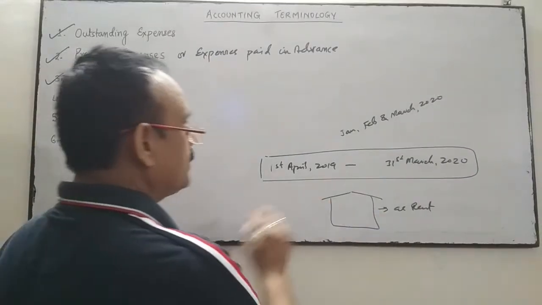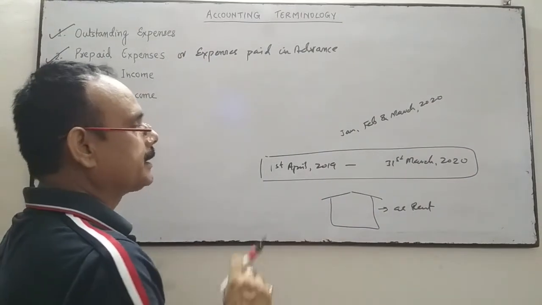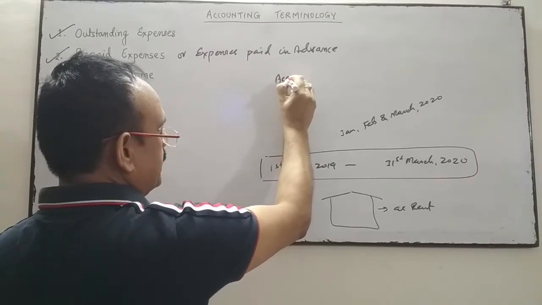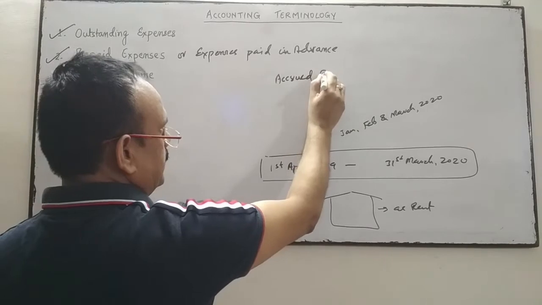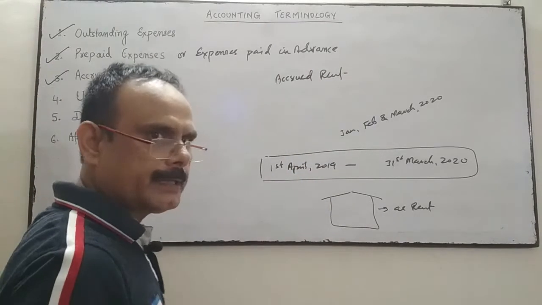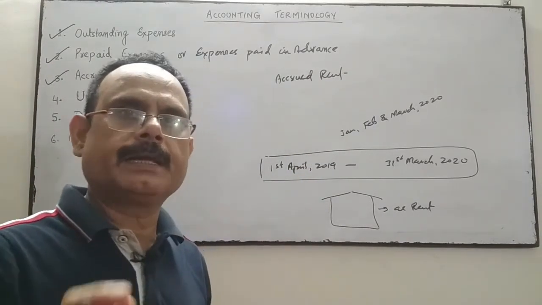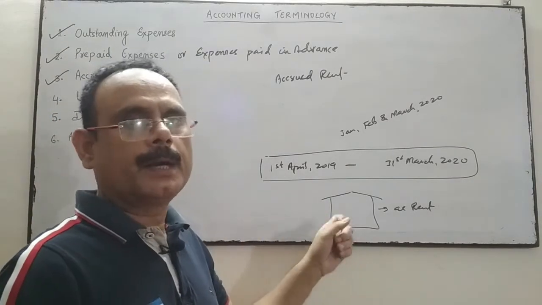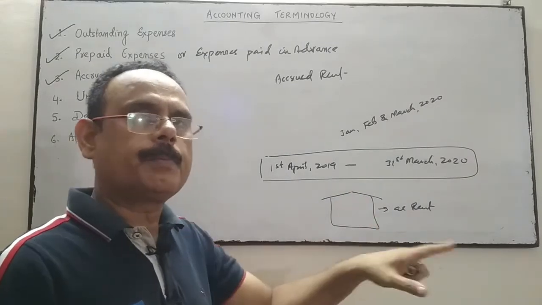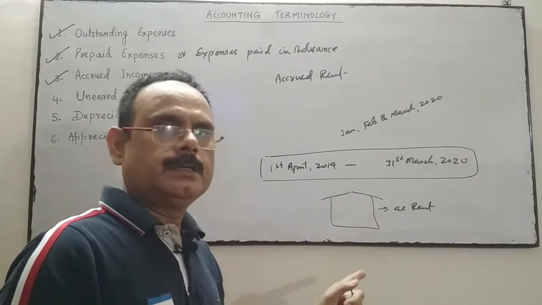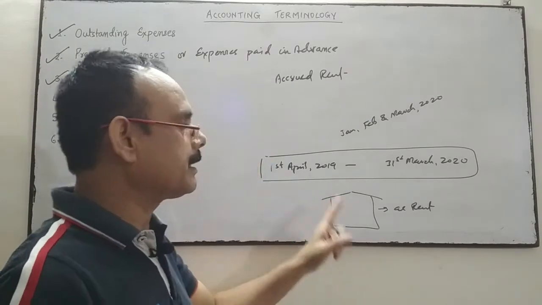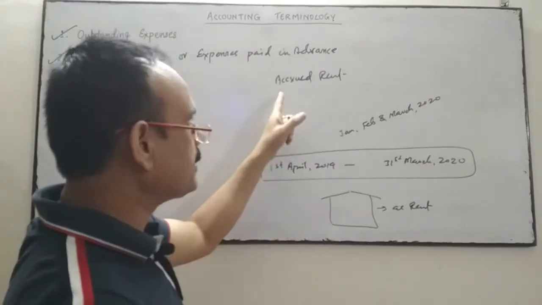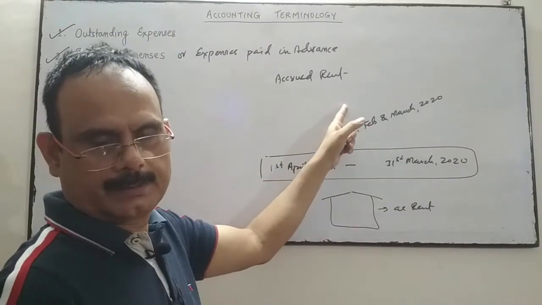Then that rent which is earned by the company but the amount is not yet received is called accrued rent. Rent is earned by the company because the tenant has used that building, but the rent of that building is not paid by the tenant to the business. So the rent is earned, but the amount is not yet received. That rent is called accrued rent.